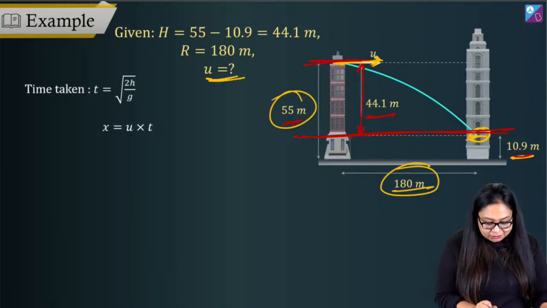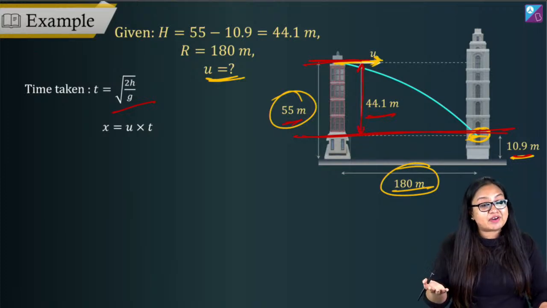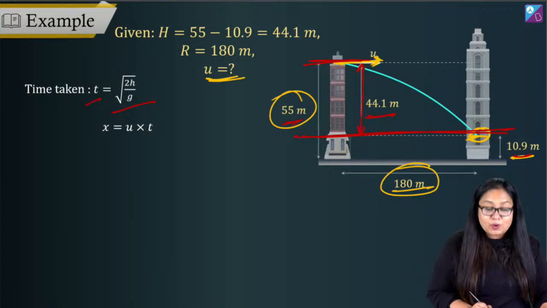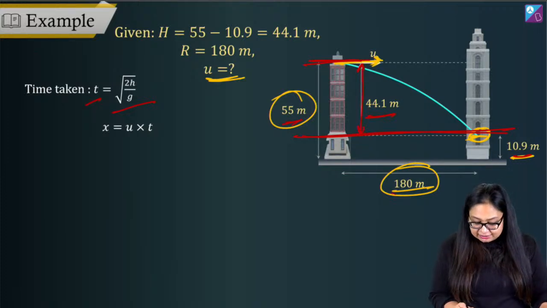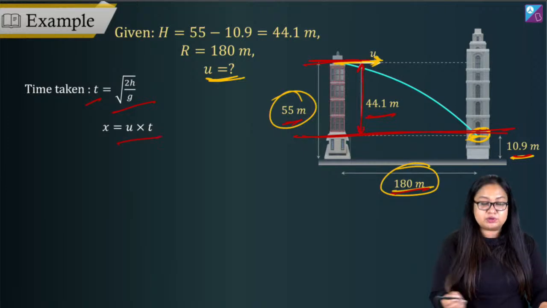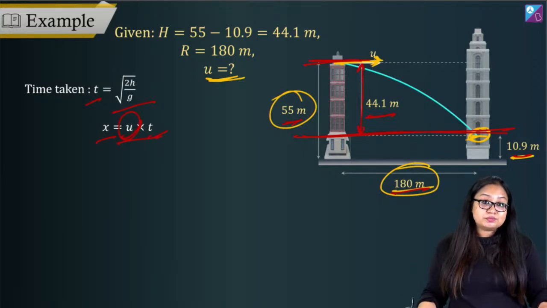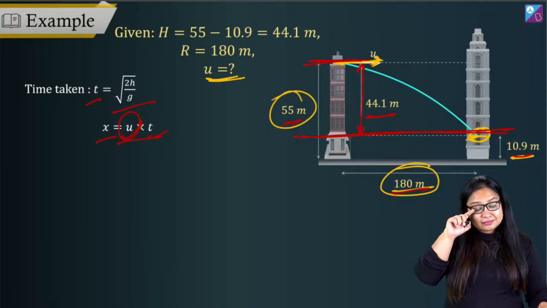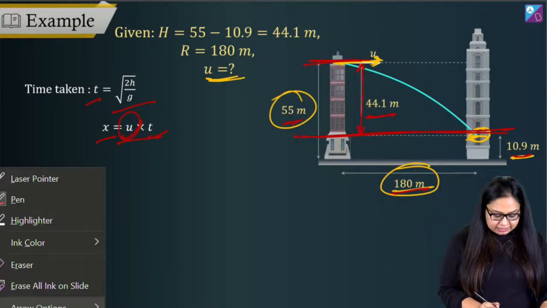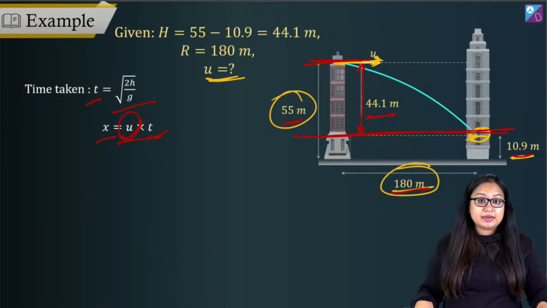Time of flight is equal to root over of 2h upon g. Substituting values, we can find out t, and once we find out t, we can say that range is 180 meters, which is equal to u into t. We have range, we have time of flight, we can find out u. Let's do that same thing.